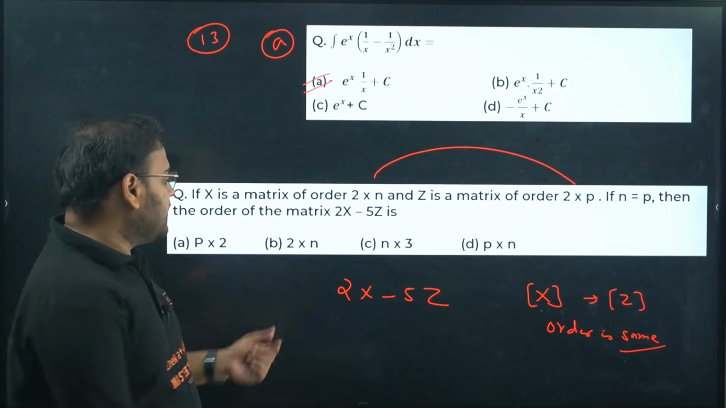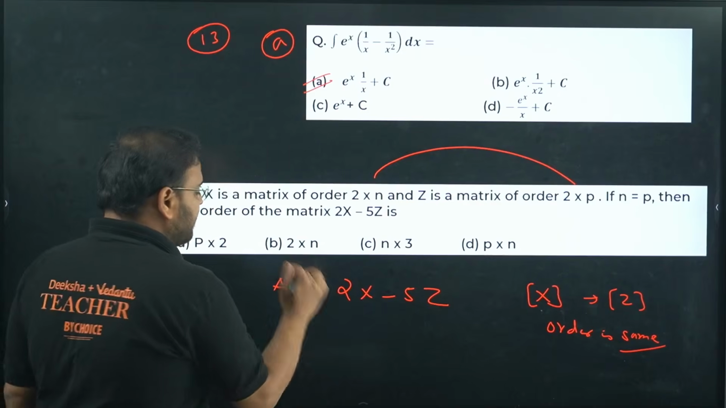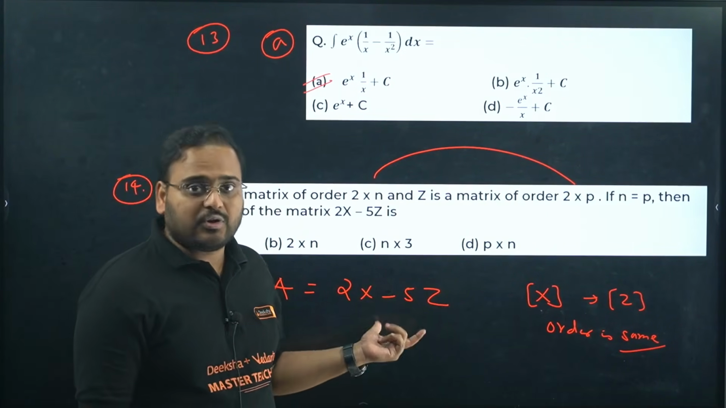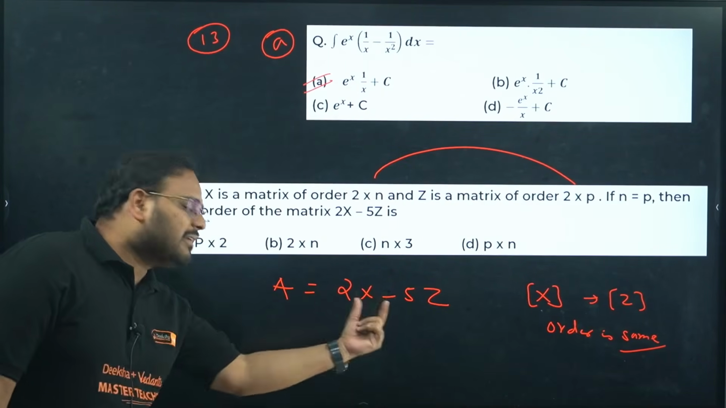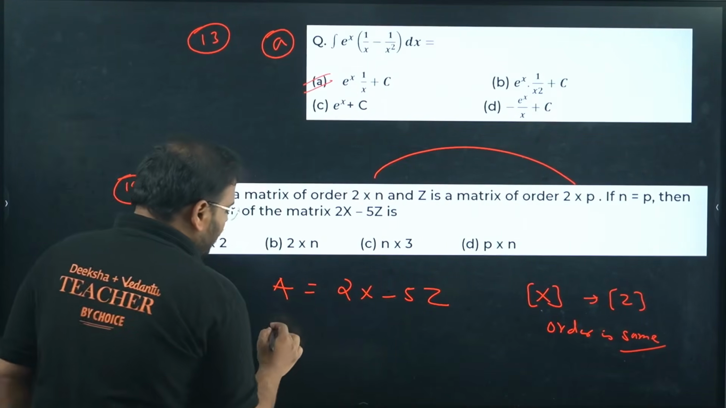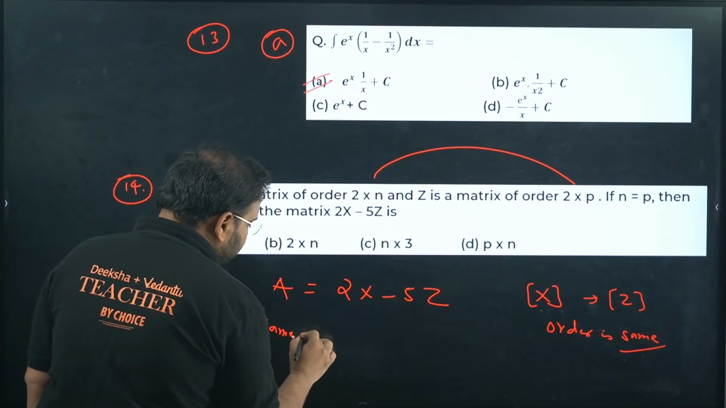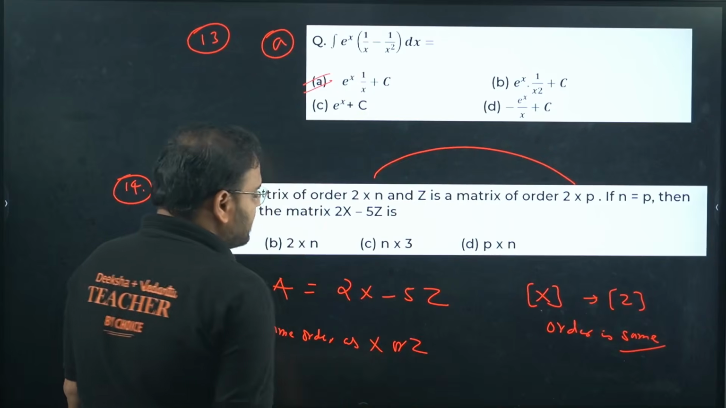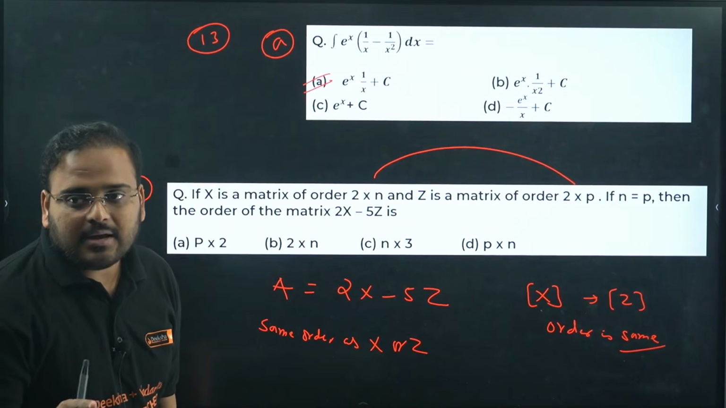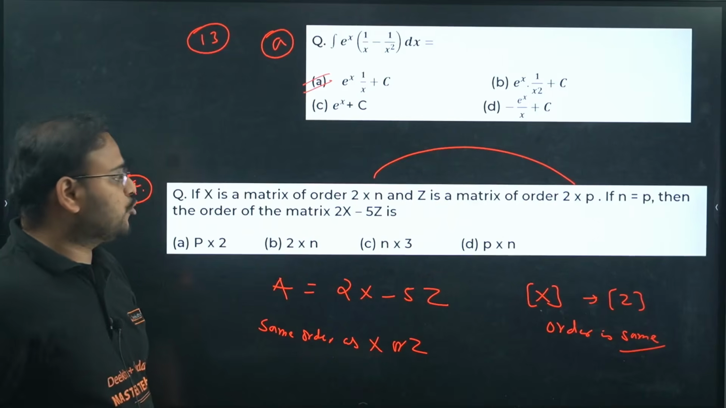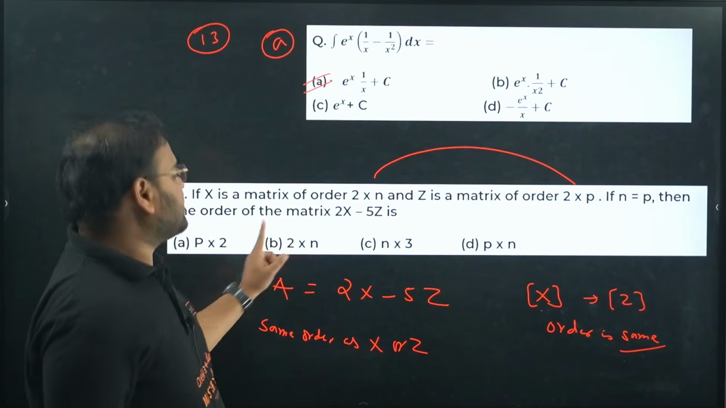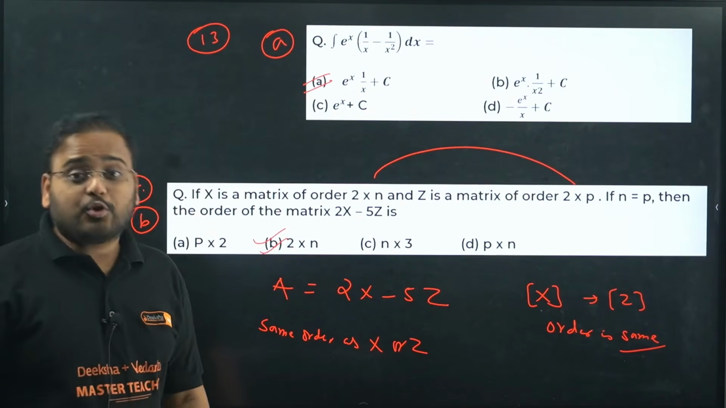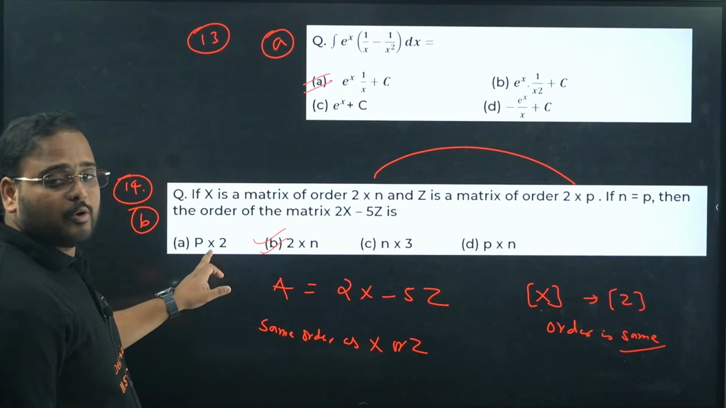So basically, let's say the result of this is matrix A. First of all, the order of X and the order of Z is the same, so then only you can subtract, and the resulting matrix will also have the same order. So A will also have the same order as X or Z. Check carefully. X has 2 cross n, Z has 2 cross p. Answer 2 cross n is there, 2 cross p is not there. Answer will be B. p cross 2 is wrong. This is not 2 cross p, this is p cross 2.